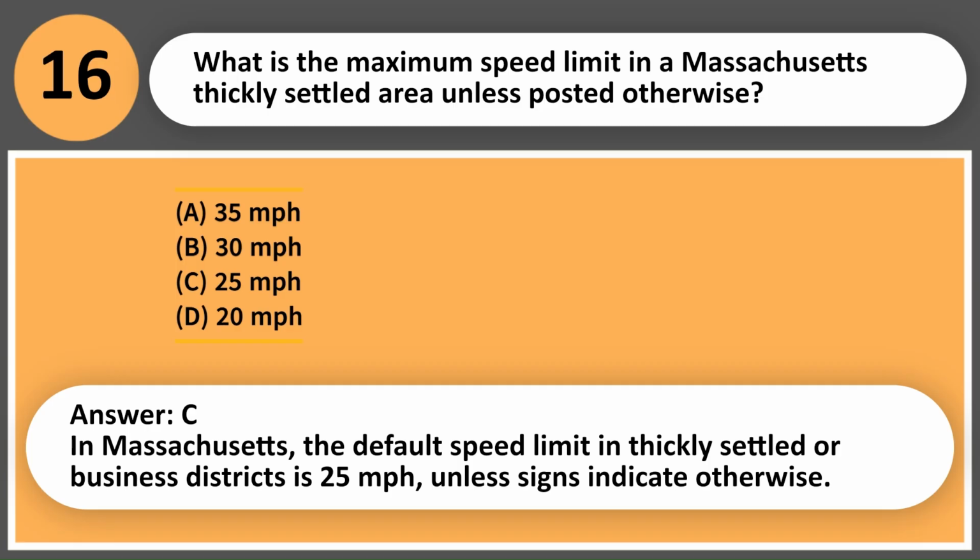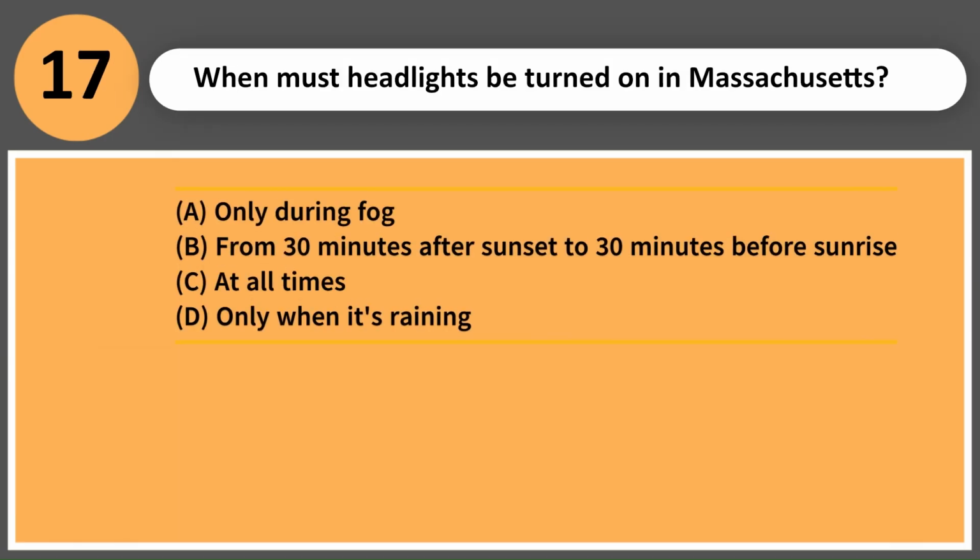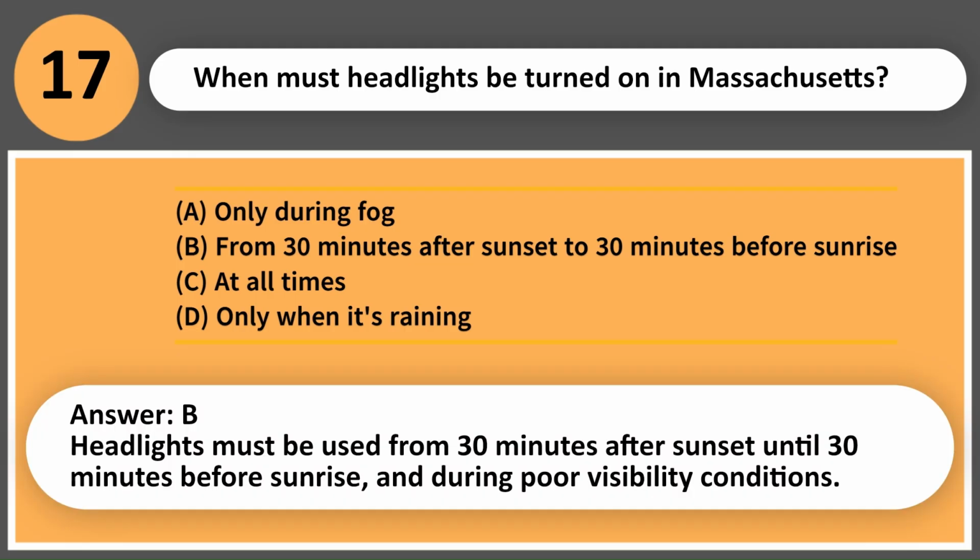When must headlights be turned on in Massachusetts? A. Only during fog. B. From 30 minutes after sunset to 30 minutes before sunrise. C. At all times. D. Only when it's raining. Answer, B. Headlights must be used from 30 minutes after sunset until 30 minutes before sunrise, and during poor visibility conditions.